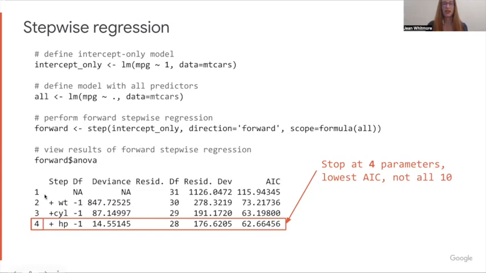As you can see here, it stopped on step 4. The intercept model plus the WT variable plus the CYL variable plus the HP variable. So it stopped here because 4 parameters was enough rather than 1 plus 10. So it chose a simpler model. And here you can see the AIC was the criterion. Initially, as we added parameters, the AIC was decreasing. The minimum was achieved here at an AIC of 62. It tried adding a 5th parameter and the AIC went up, so the procedure stopped. So this shows an example of the tooling we have to help us prefer simplicity.